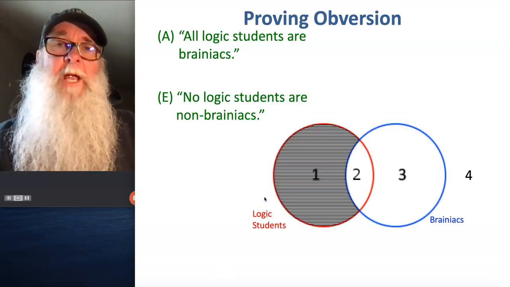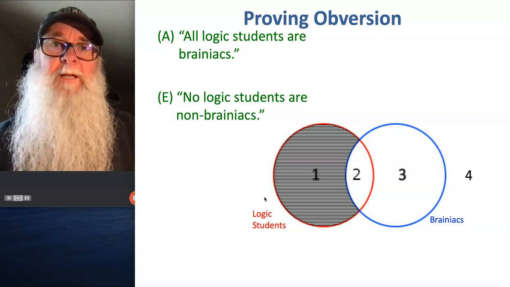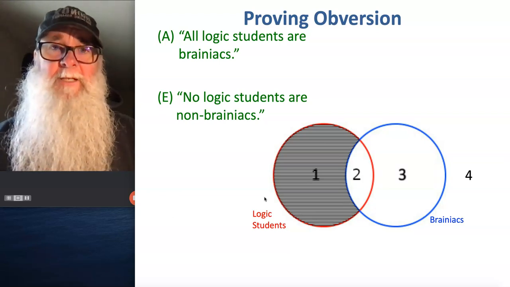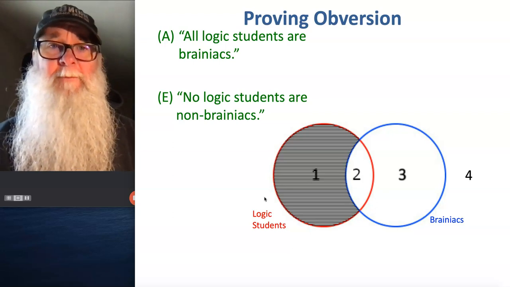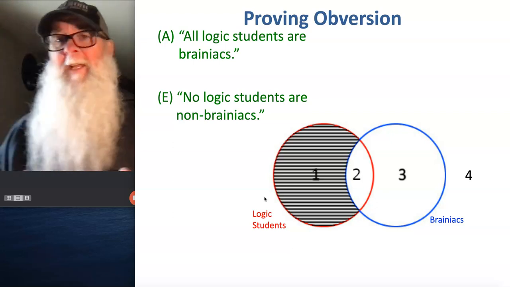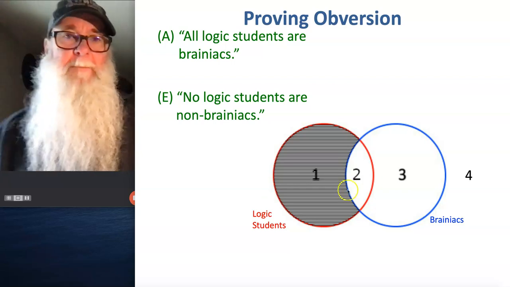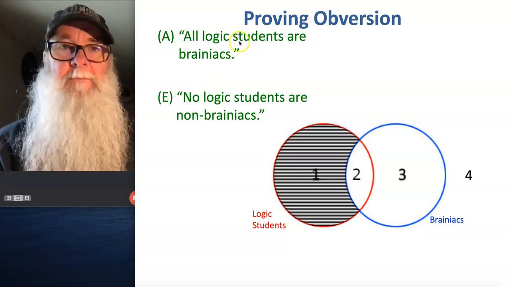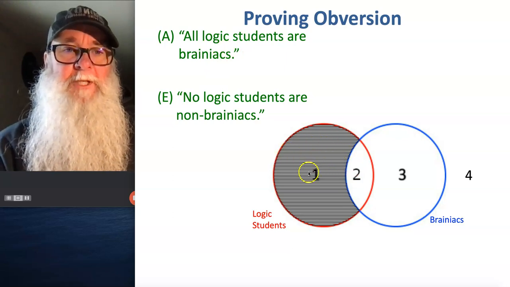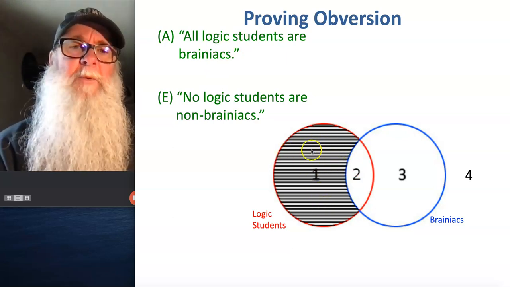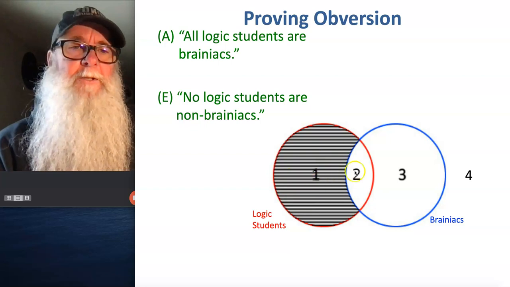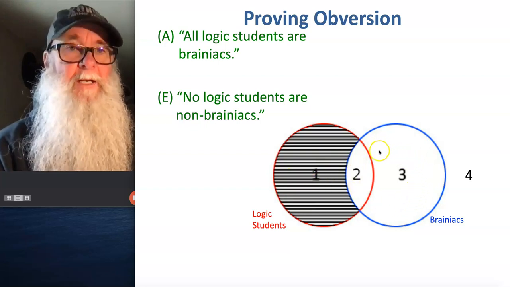So let's start with our A claim. We're working with the statement, all logic students are brainiacs. We apply the two steps of obversion to that claim to create the statement, no logic students are non-brainiacs. And to prove that those two statements have the same meaning and the same truth value, we're going to use a Venn diagram. So we're going to Venn diagram the first statement, all logic students are brainiacs, and we do that by shading in area 1 here. Because area 1 would be the area where there would be logic students who are outside the brainiacs circle.